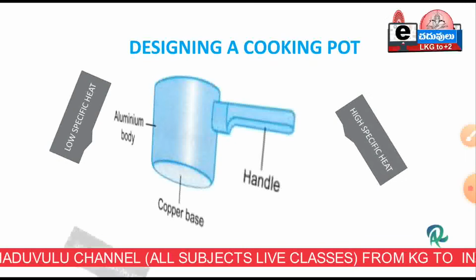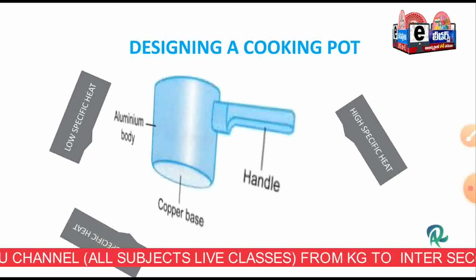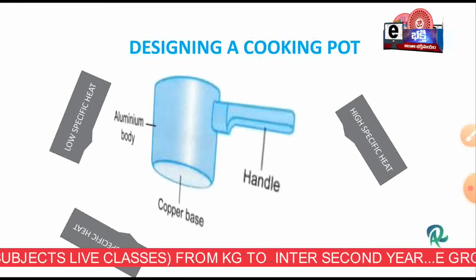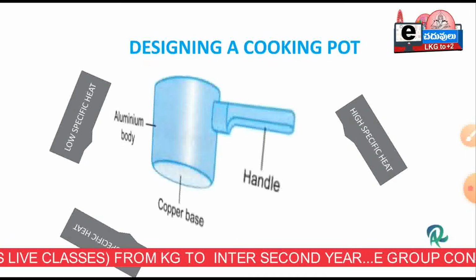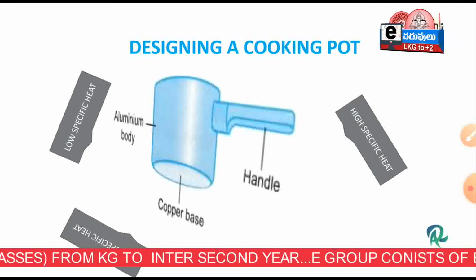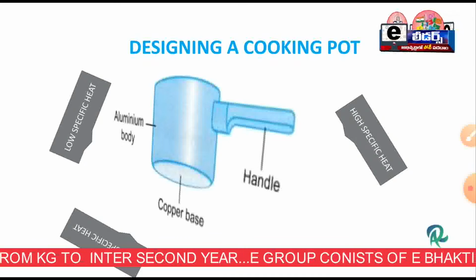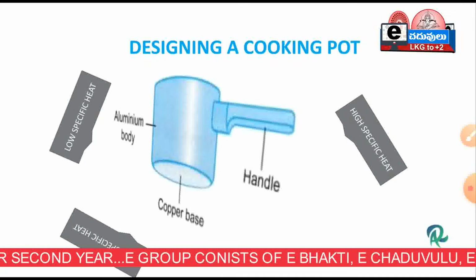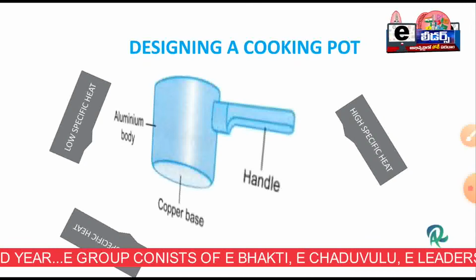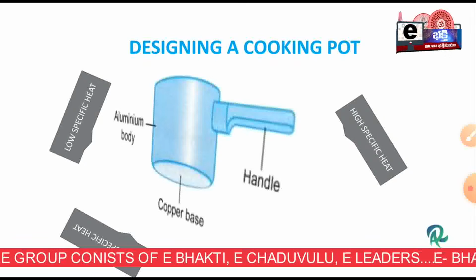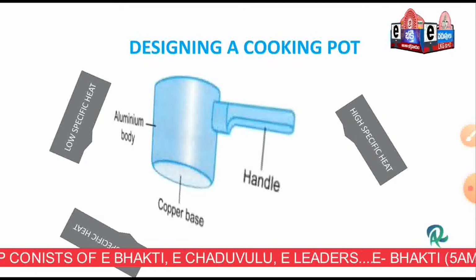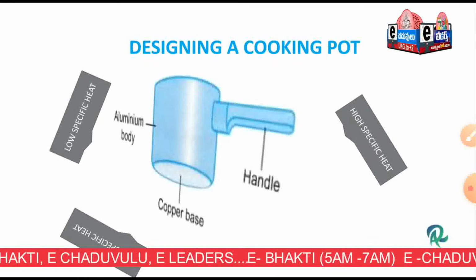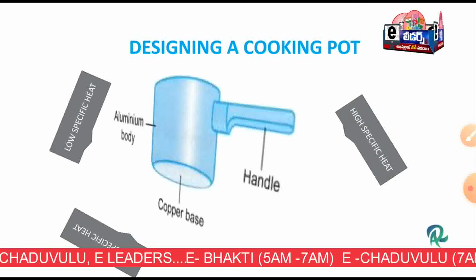The body also has low specific heat, because the temperature rise must be very quick. The handle, and also the lid if they ask, must have high specific heat. So for the base or body we choose low specific heat substances, and for the handle or lid we choose high specific heat substances.